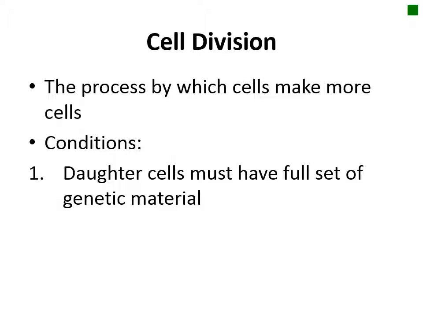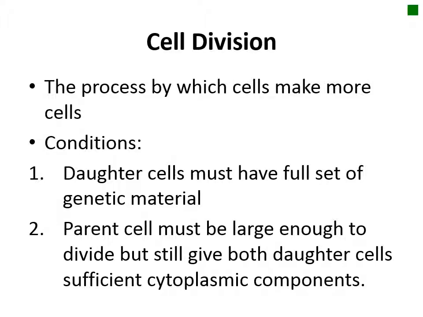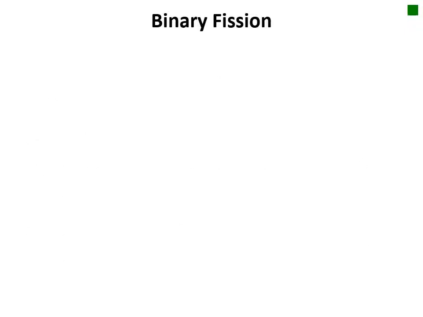The second is that the parent cell must be large enough to divide in two and still contribute sufficient cytoplasmic components to each daughter cell. In prokaryotic cells, cell division occurs through binary fission. In eukaryotic cells, it occurs through mitosis and cytokinesis. During binary fission, a cell replicates its DNA, increases in size, and divides into two daughter cells. Remember that prokaryotes do not have a nucleus, so this process is pretty straightforward.